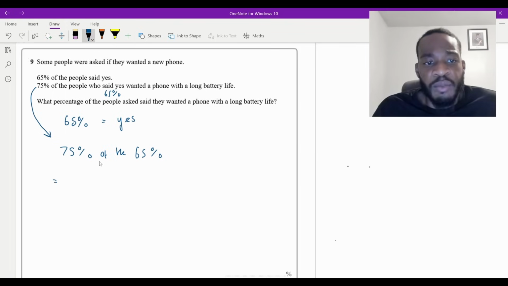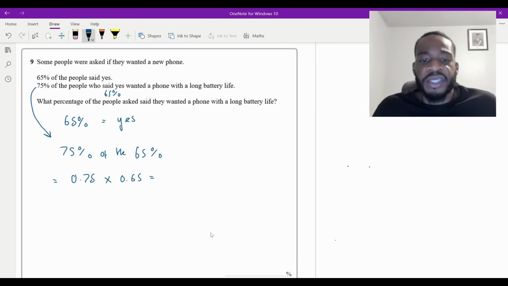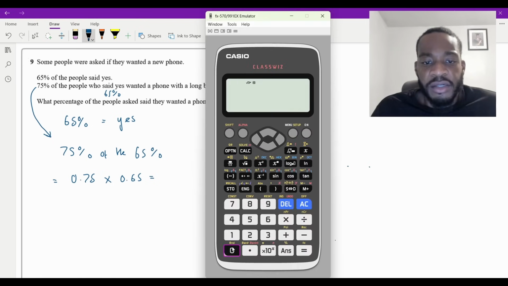Well, this is just multipliers and multiplication. So that is as a decimal 0.75. We know that we're doing 75% of this, so we're going to change it to a times. And then this is just 0.65. So the answer is just going to literally be 0.75 times 0.65, whatever that is. Put this in my calculator, 0.75 times 0.65.